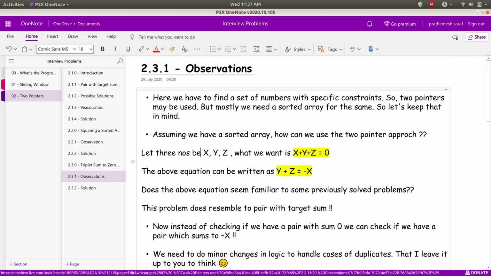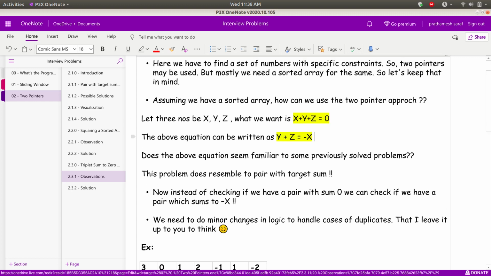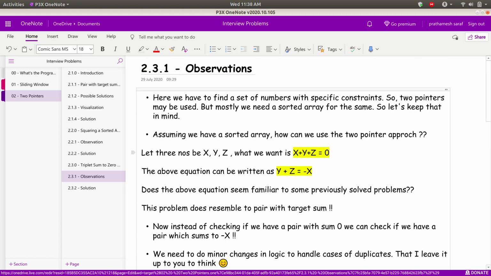What the problem actually wants us to do is find three numbers such that the addition is 0. That is, x plus y plus z is equal to 0. But what if I write this equation as y plus z equal to minus x, right? This equation is absolutely equivalent to x plus y plus z equal to 0. I have just interchanged the terms.